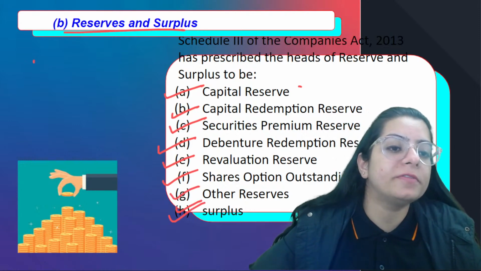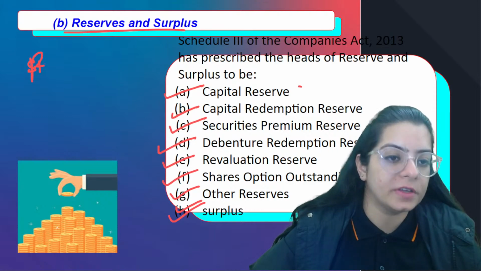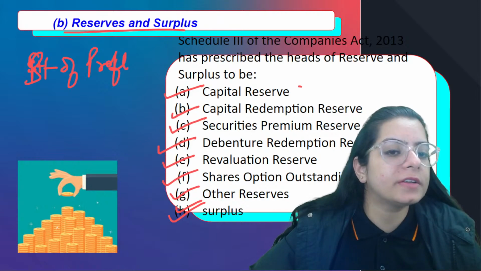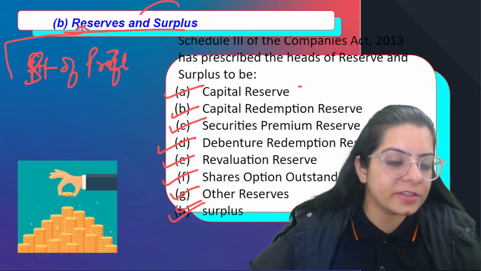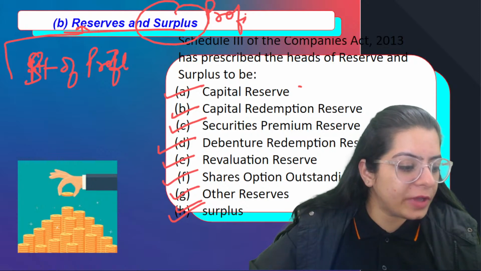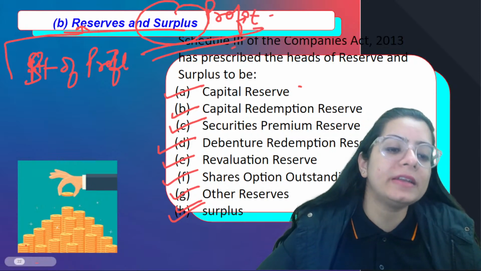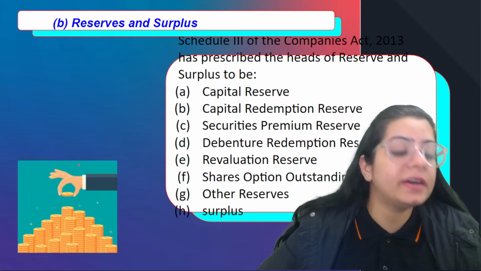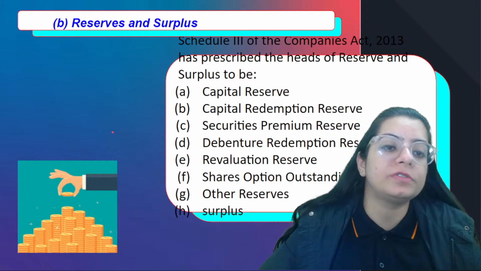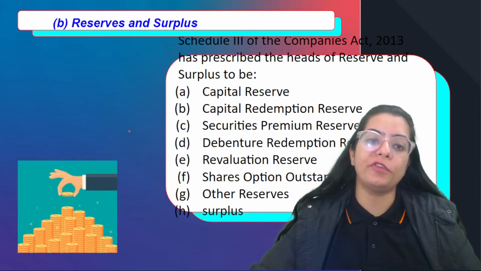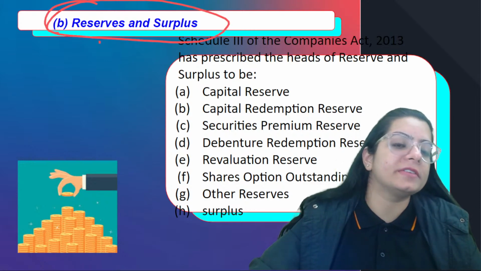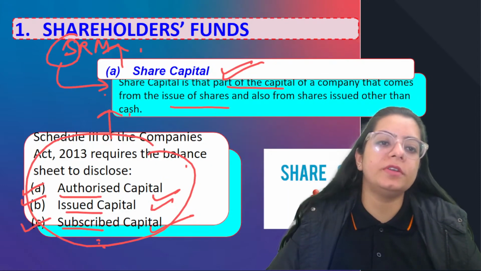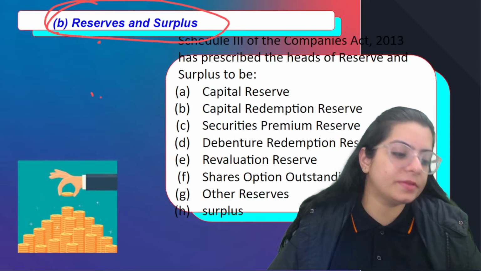Most important thing: where is the statement of profit and loss balance posted? Profit is also posted under reserves and surplus. Surplus means what? Profit only. So if you get any profit, that is also mentioned under reserves and surplus. Keep in mind that sometimes you can get the question: where is profit posted in the balance sheet, under which head? Profit lies in reserves and surplus. Main head is shareholders' fund.